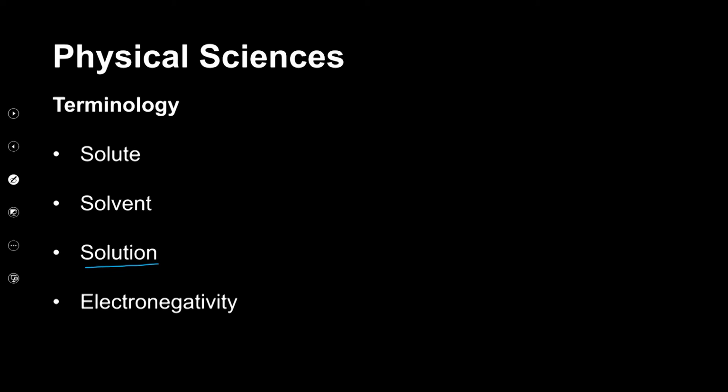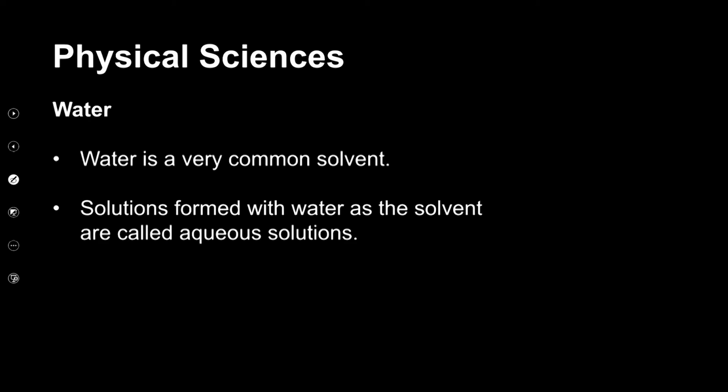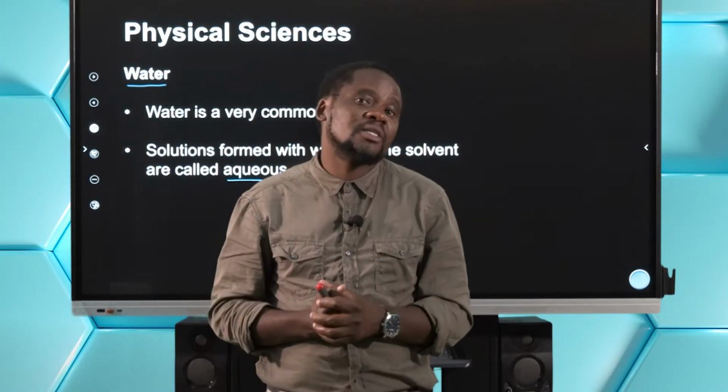Right, so water is a very important solvent, okay? If we say that water is a solvent, it means it has the ability to dissolve other substances, or in other words, other substances can be dissolved in water to give us what we would refer to as an aqueous solution. So any solution that is formed with water as a solvent is called an aqueous solution. When we talk of an aqueous solution, it means water is the solvent in that particular solution.